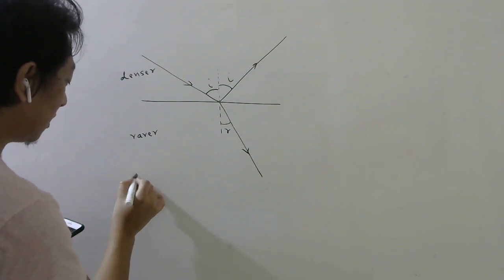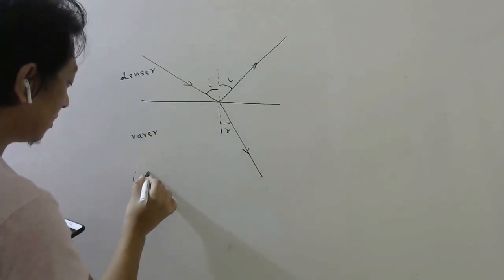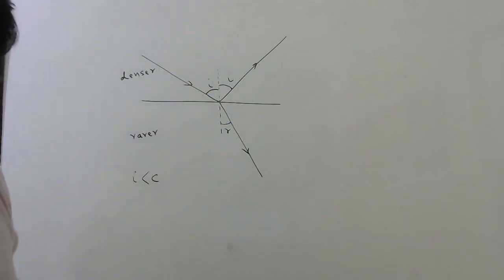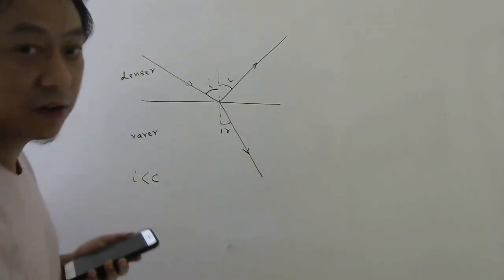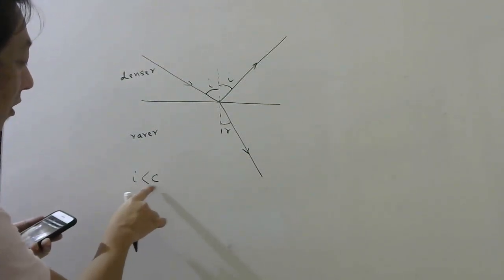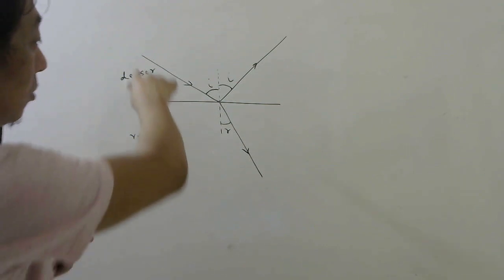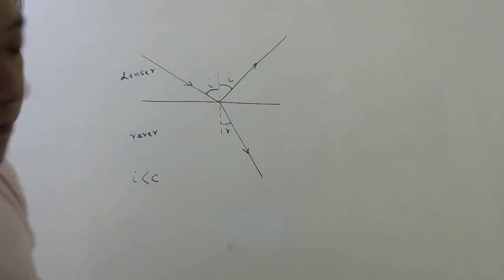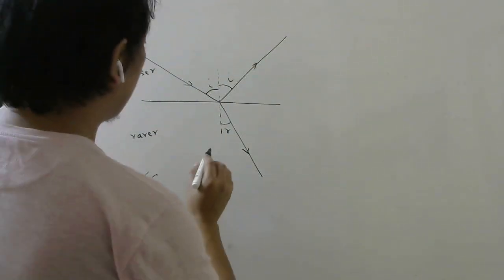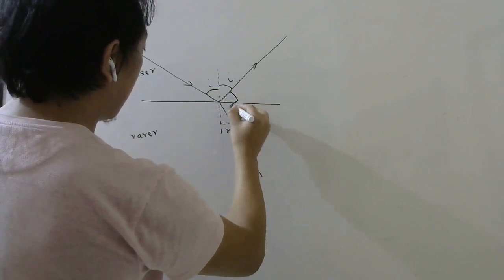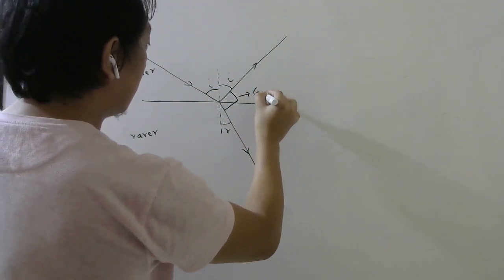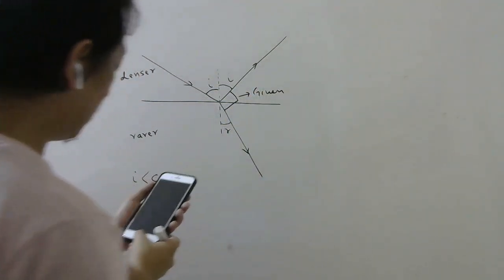So one thing is clear, in this problem, angle of incidence is less than critical angle, otherwise this light will not be there. If I was greater than critical angle, total internal reflection will occur. Now, they told these two rays are mutually perpendicular. This is given in the question.